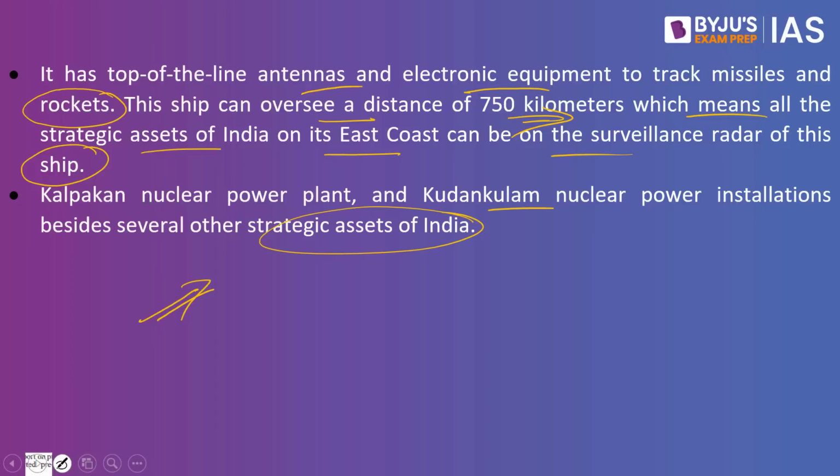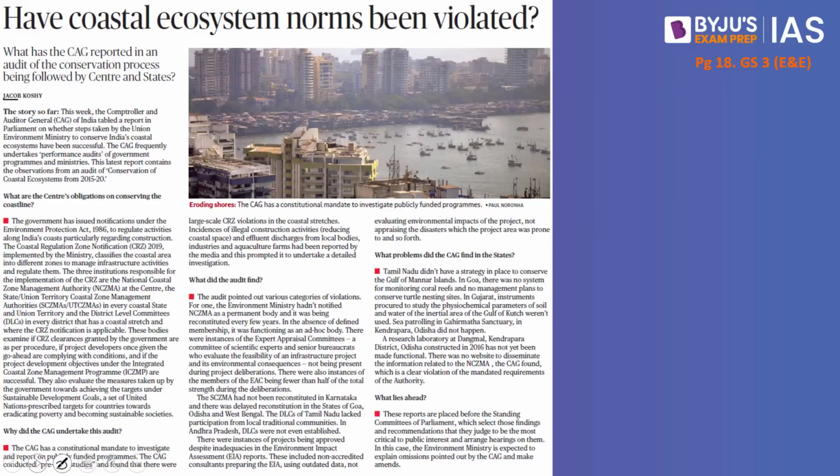Now let's look into the next article. This article says, have coastal ecosystem norms been violated? Let us try and understand what this article is all about. The Comptroller and Auditor General of India tabled a report in Parliament on whether steps taken by the Union Environment Ministry to conserve India's ecosystem have been successful.